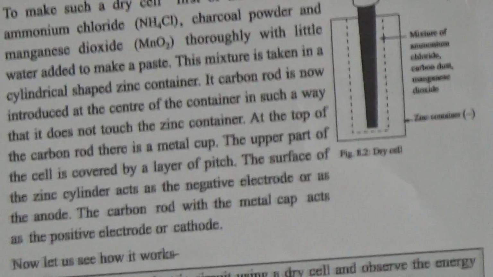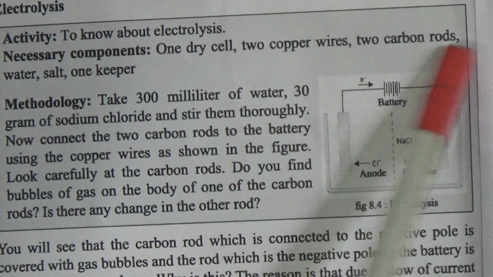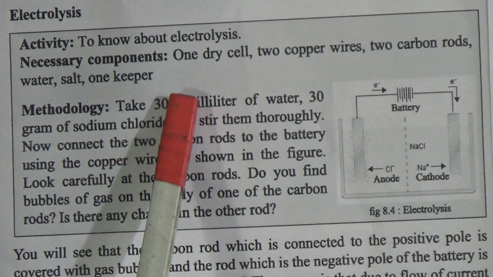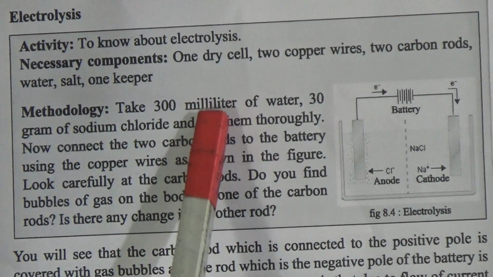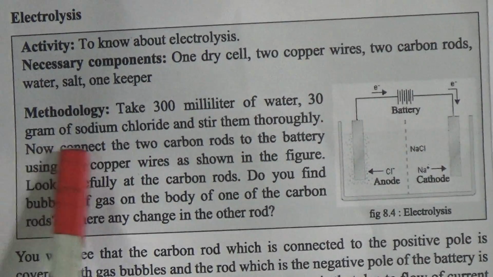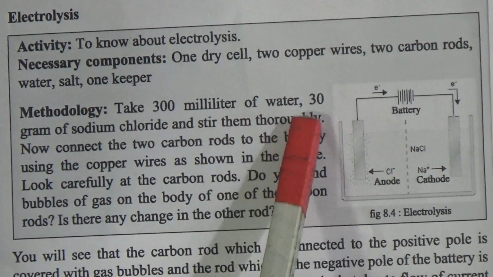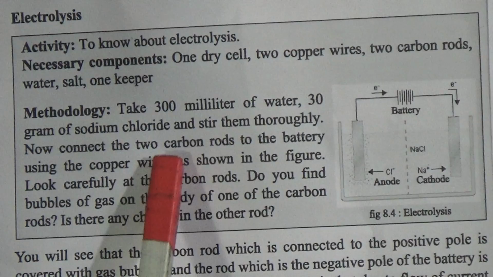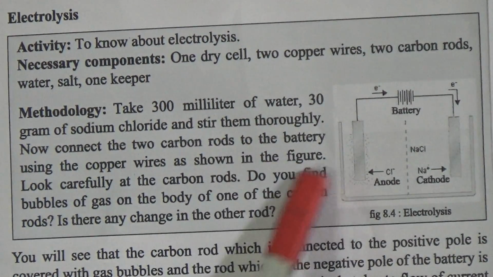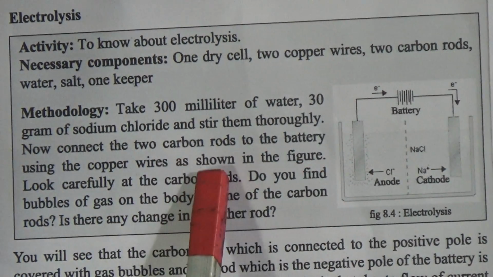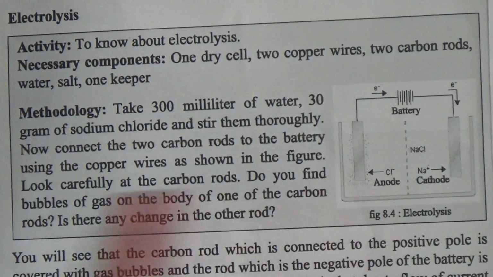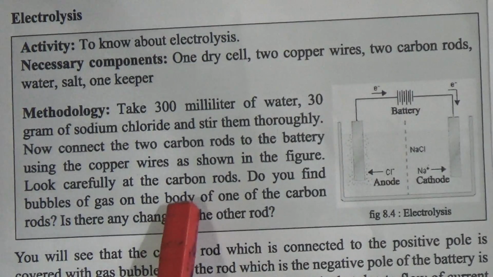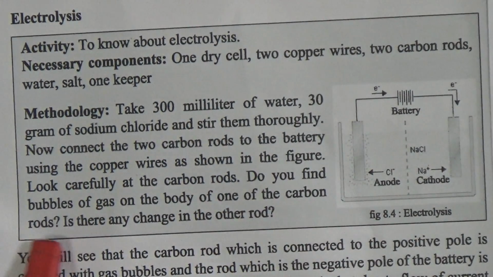For this electrolysis we need one dry cell, 2 copper wires, 2 carbon rods, water, salt and 1 beaker. Then take 300 milliliters of water and 3 grams of sodium chloride and stir them thoroughly. Now connect 2 carbon rods to the battery using the copper wires, as shown in the figure like this. And we find bubbles of gas on the body of the carbon rod.